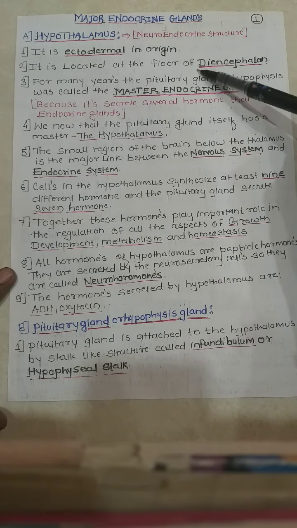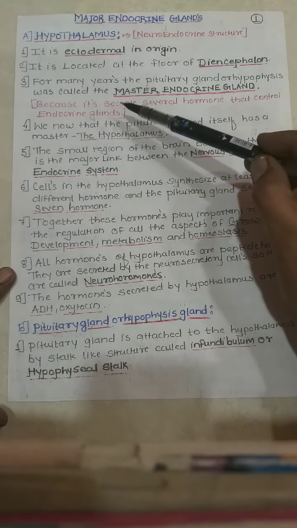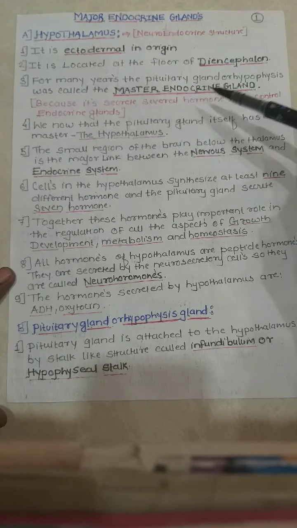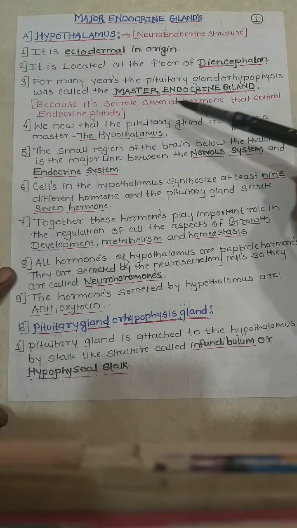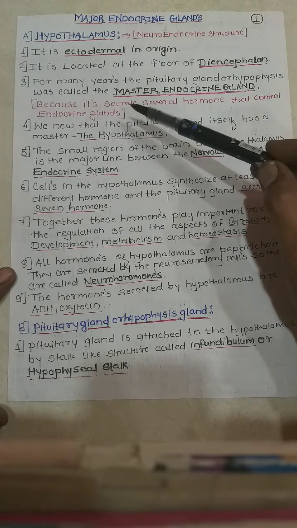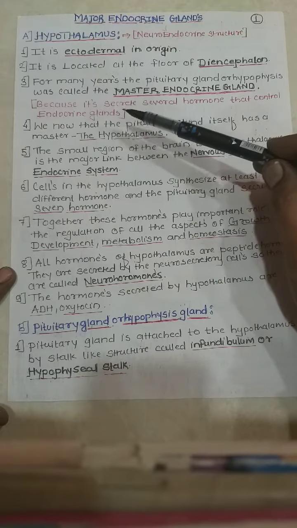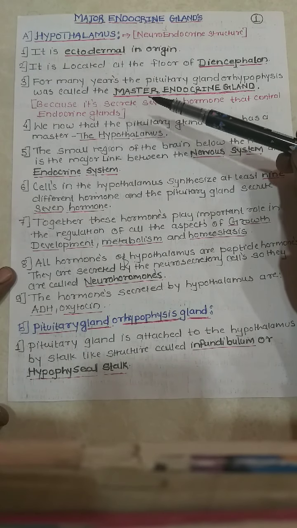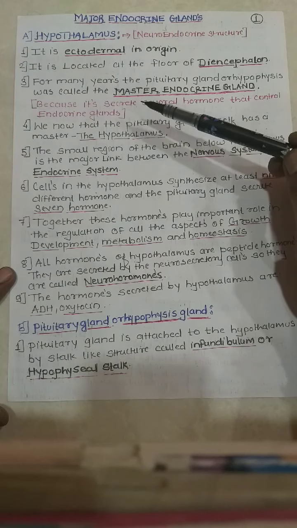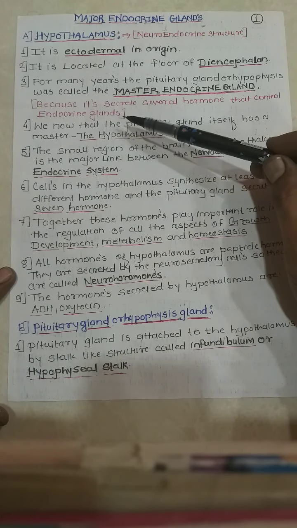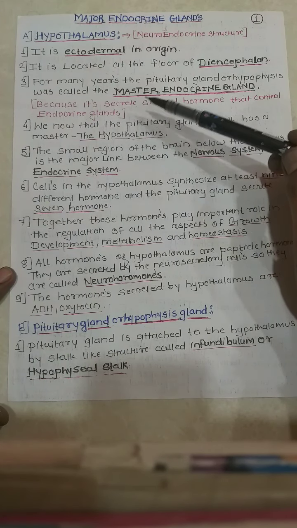For many years, the pituitary gland, or hypophysis, was called the master endocrine gland. What is the other name for the pituitary gland? That is the hypophysis. It was known as the master endocrine gland earlier because it secretes several hormones that control the endocrine glands. Whatever hormones are secreted by the pituitary gland control all the endocrine glands, so it was known as the master gland.